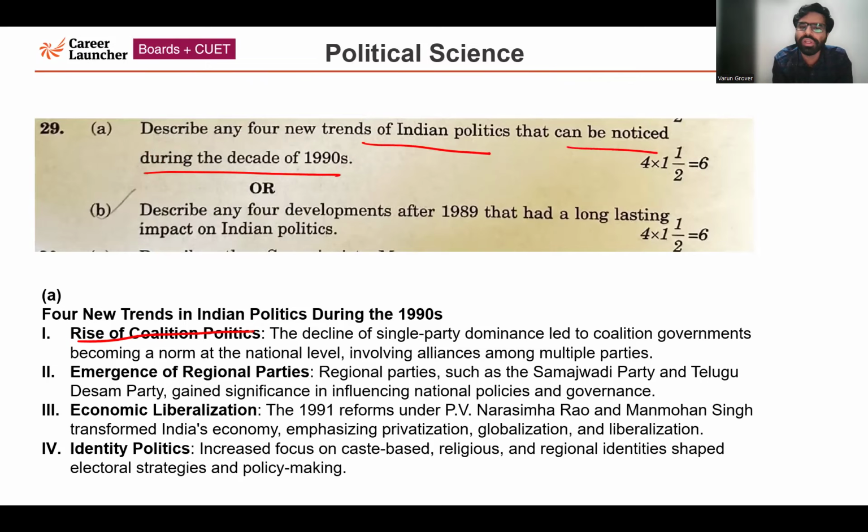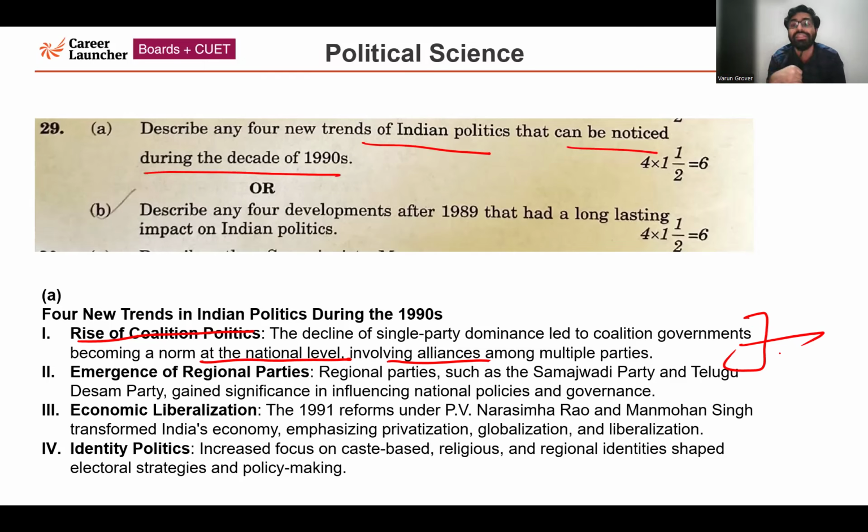First is the rise of coalition politics. After the downfall of the Congress party, what we have observed is the decline of single party dominance. It led to coalition governments becoming a norm at the national level, involving alliances among multiple parties. So in the 1990s, in 2000, specifically till 2014, coalition governments were there. After 2014, what has happened? BJP on its own could have formed the government. Even then, NDA came to power, but BJP won an absolute majority. If it would have wanted, it would have formed the government on its own in 2014 also, in 2019 also.